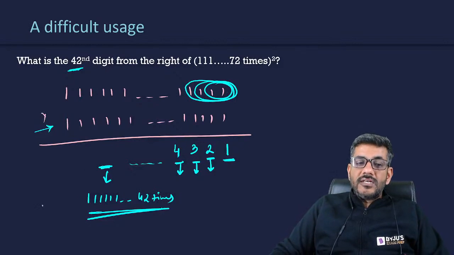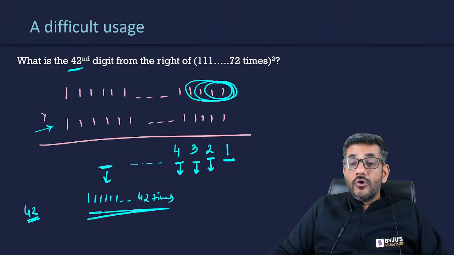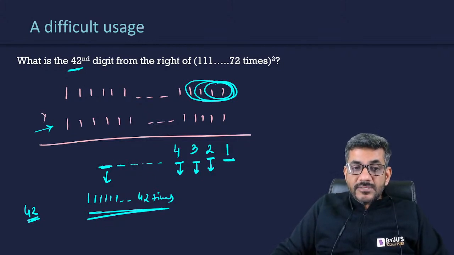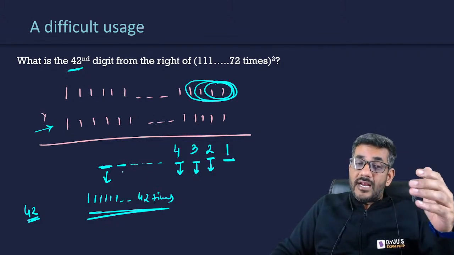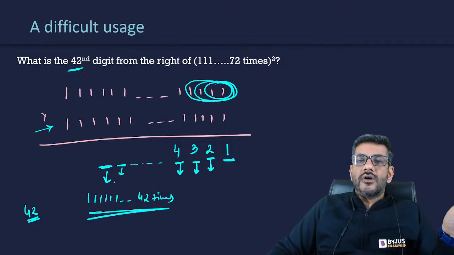But 1 is added 42 times, the sum is 42. So shouldn't it be 2 straight away? No. The point is at the place before that, 1 would have been added 41 times. So that would have sent a carryover of 4 ahead.